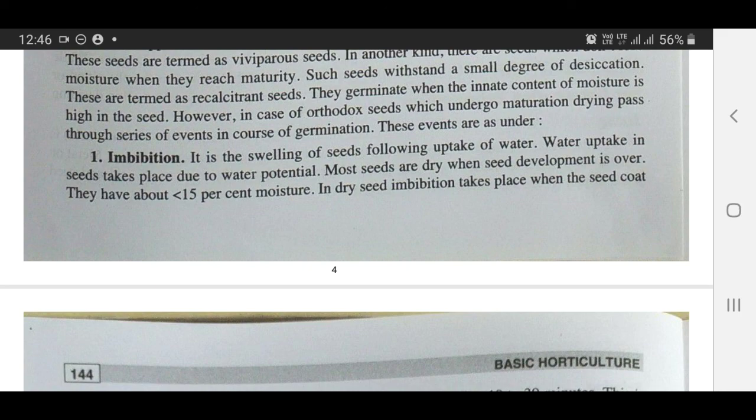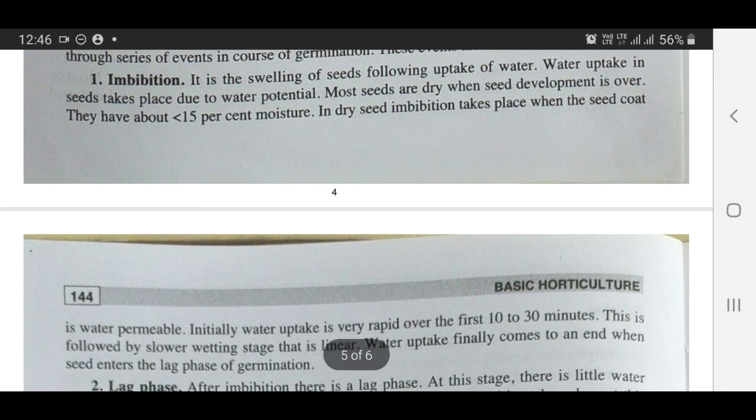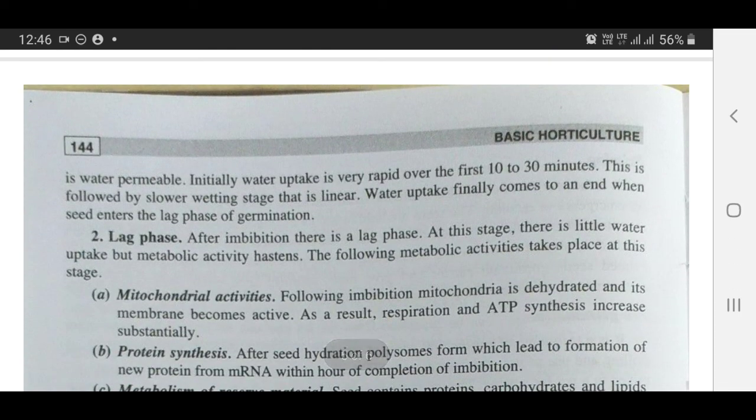In dry seed, imbibition takes place when the seed coat is water permeable. Initially, water uptake is very rapid over the first 10 to 30 minutes. This is followed by a slower, linear stage. Water uptake finally comes to an end when the seed enters the lag phase of germination.